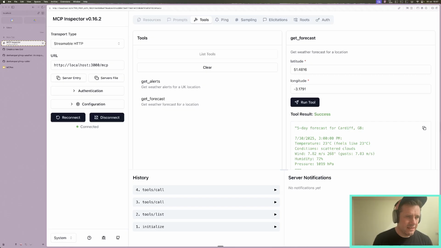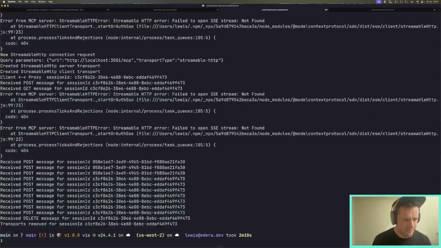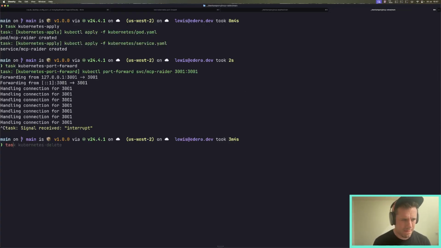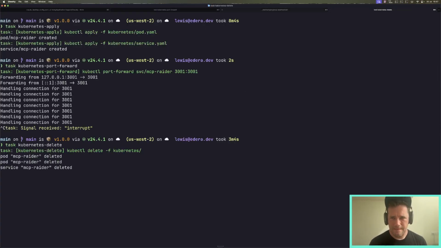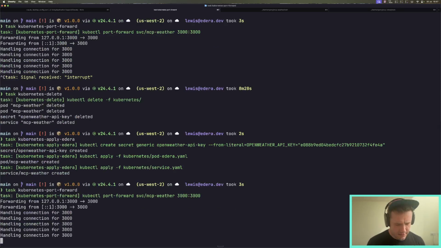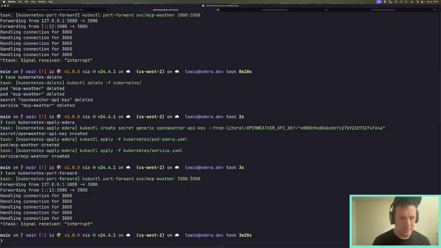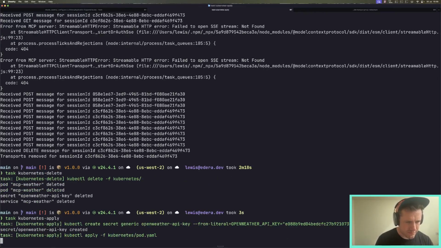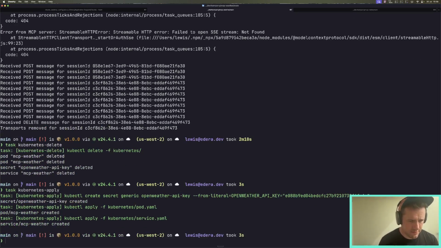So let's disconnect this again, and then we'll just swap it over. So task Kubernetes delete. Okay, so this time we'll revert MCP weather to being without Edera Protect. Task kubectl port forward.